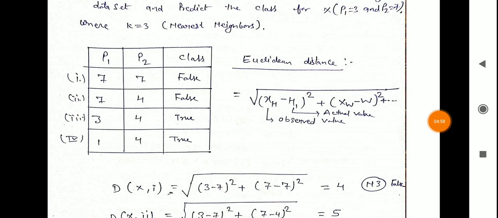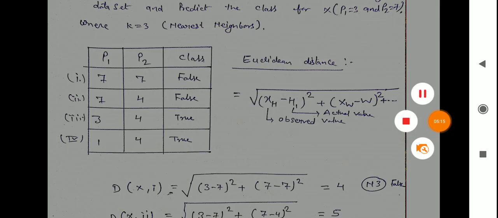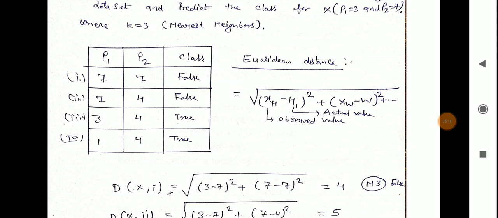The new instance is x with P1 equal to 3 and P2 equal to 7. We have to calculate its distance from the training dataset. How do we calculate the distance? First, we calculate it with the first training instance, whose values are 7, 7 and class false. Under the square root, 3 is the observed value minus 7 the actual value, squared, plus 7 minus 7, squared. We calculate this and find the value 4.